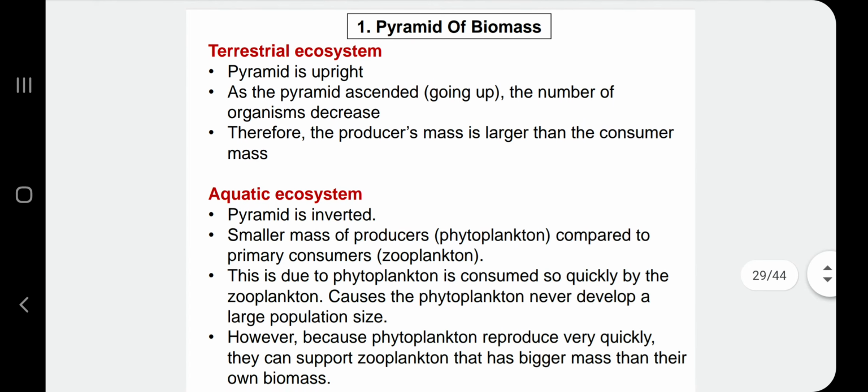Okay, ini explanation untuk kenapa terrestrial punya ecosystem dia punya pyramid upright and why the aquatic ecosystem dia punya pyramid inverted.